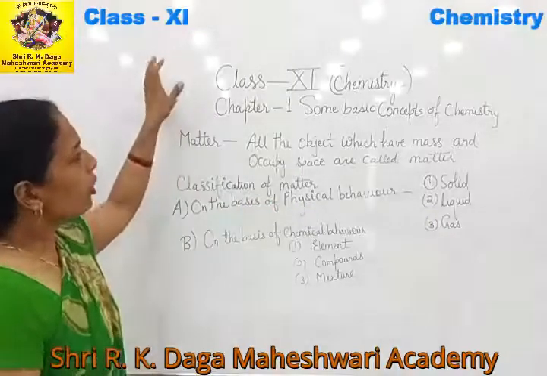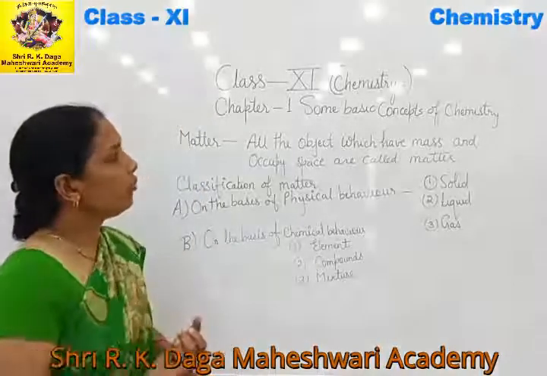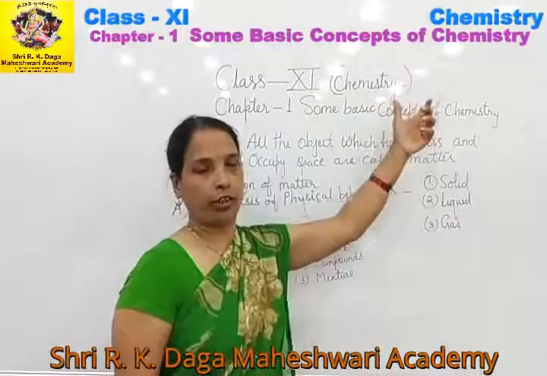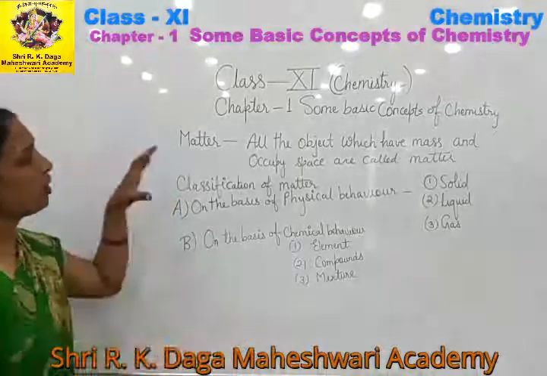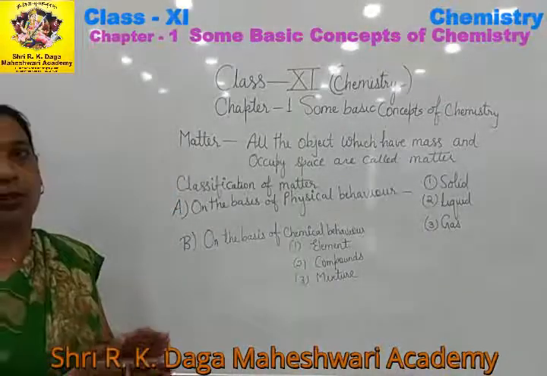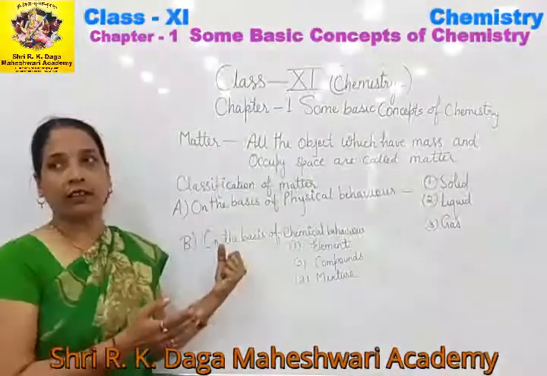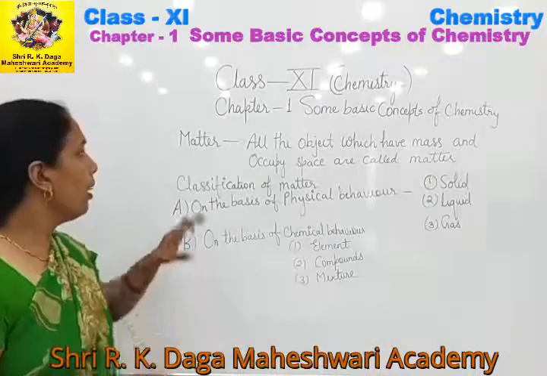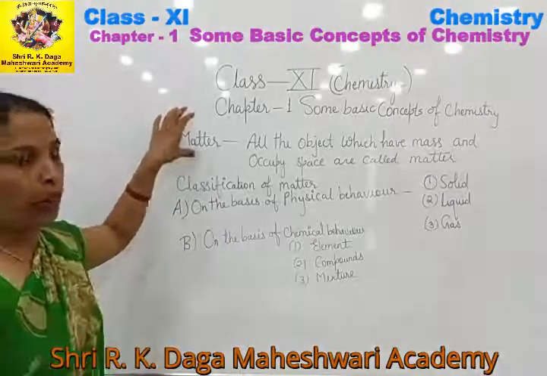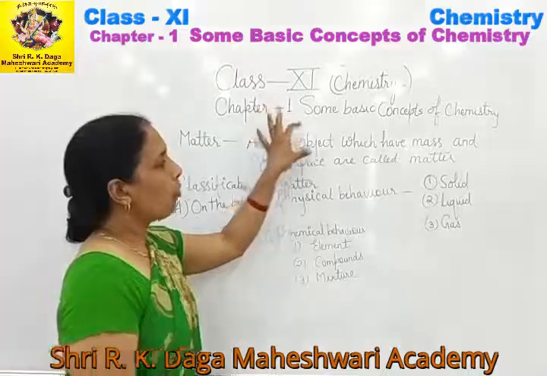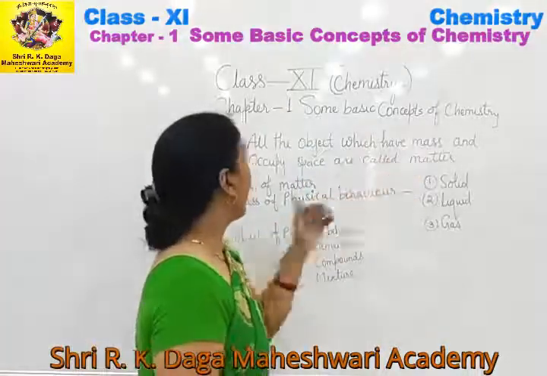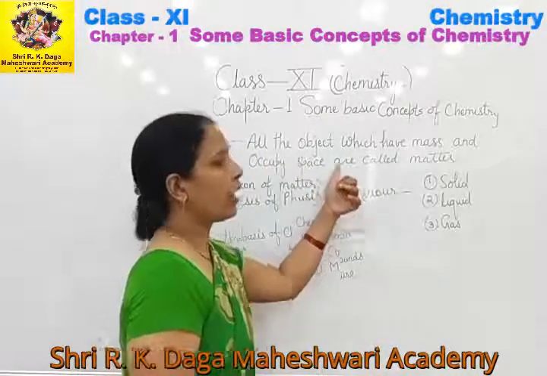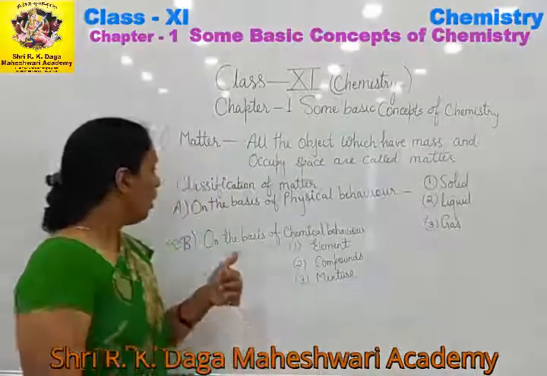Good morning students. Today we are going to start our chapter 1, some basic concepts of chemistry. Now in this chapter, the starting part of the chapter is from 9th and 10th standard, but I want to repeat it. First, matter. What do you mean by matter? All the objects which have mass and occupy space are called matter.